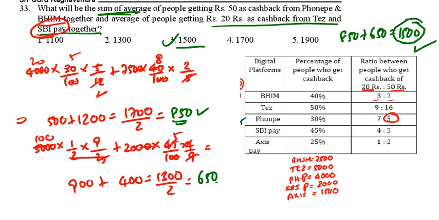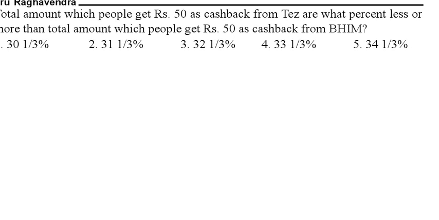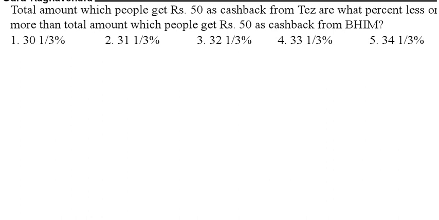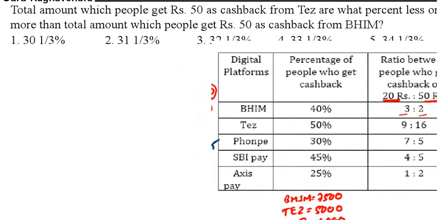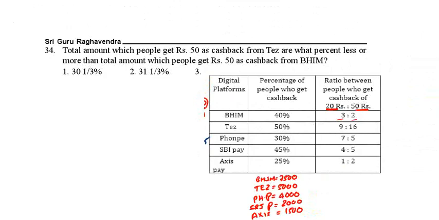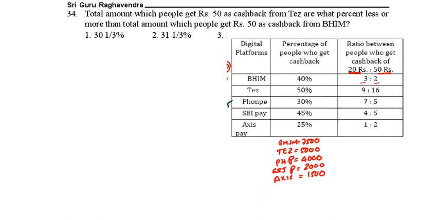See the next question. Question 34. Total amount which people get 50 rupees cashback from Tej, or what percent more or less than total amount which people get 50 rupees from Beam. Now first Tej, do Tej.